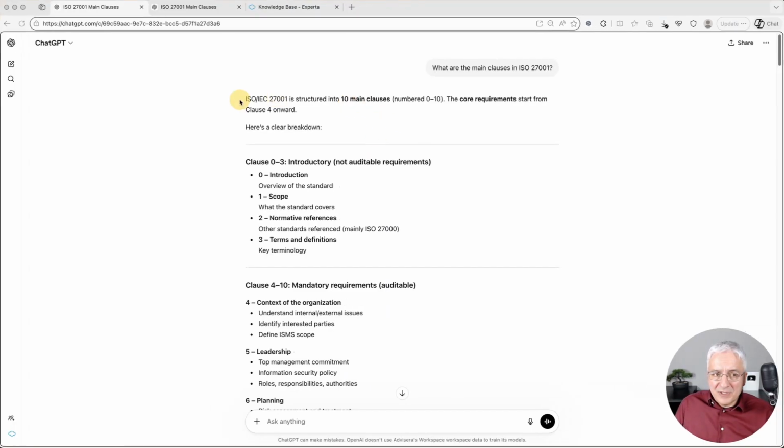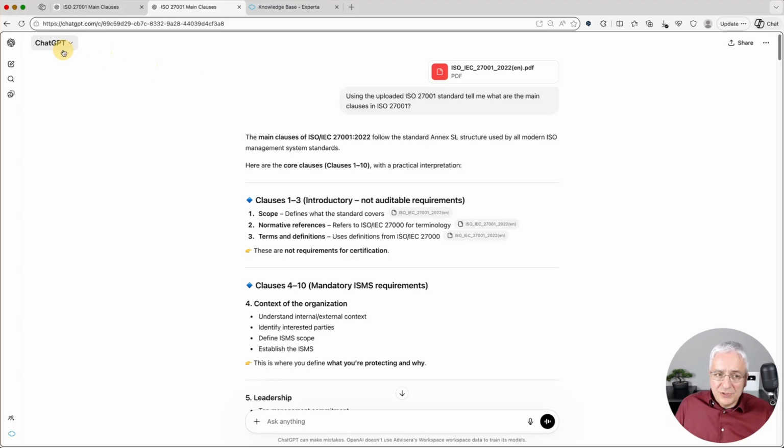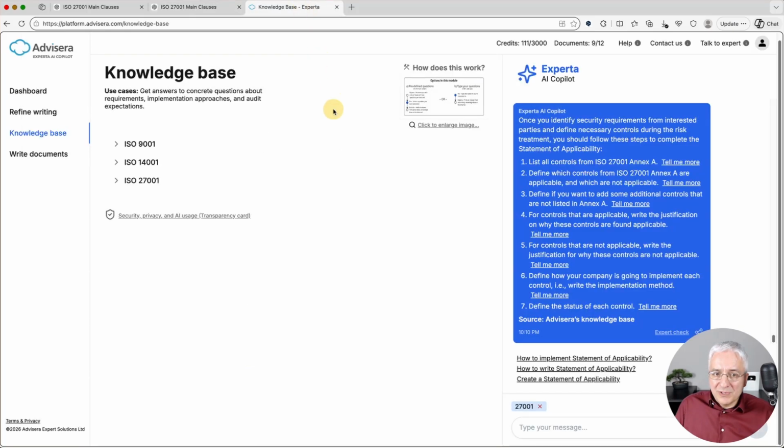Okay, the first option is basically to use a generic AI chatbot like ChatGPT. Of course, you could use Claude or Gemini or any other, and then ask questions about standards. The second option is also to use these generic chatbots, but you upload the text of the standard from which you want to get the answers. And the third option is to use a specialized AI-powered tool that is focused specifically on compliance. So for example, Advisera's Experta AI Copilot. Now I'll show you how to use all these three options in more detail. I'll show you several examples on how you can ask questions in all of these three options.